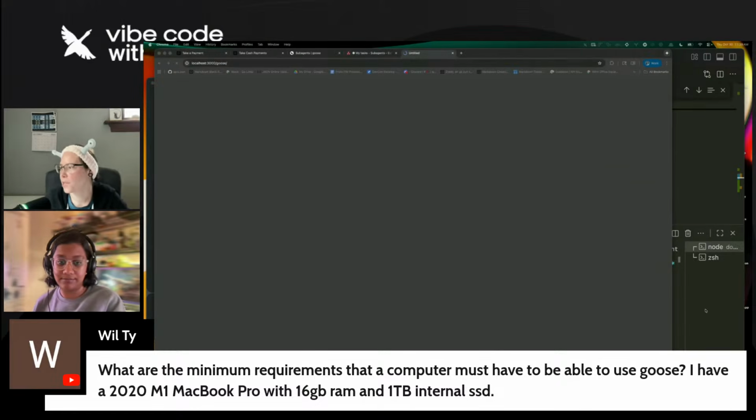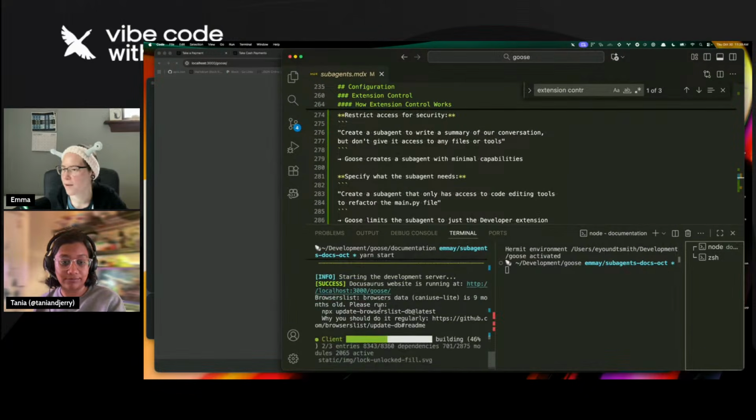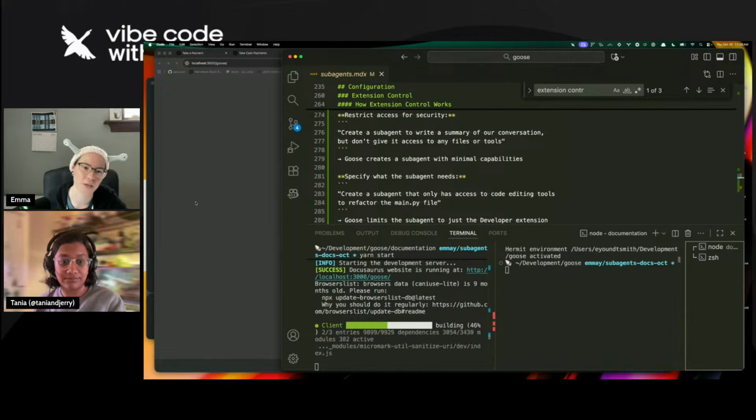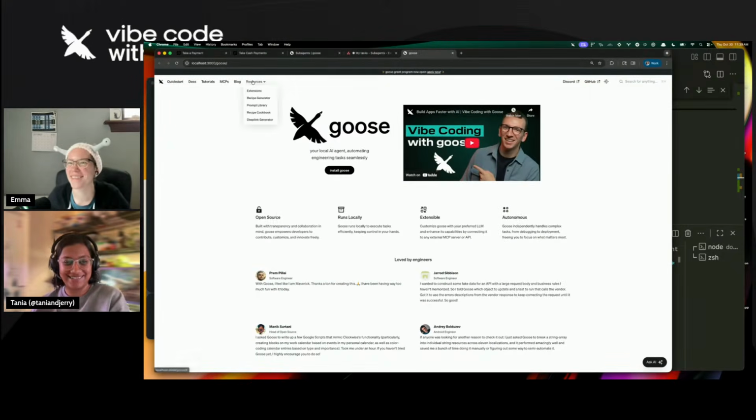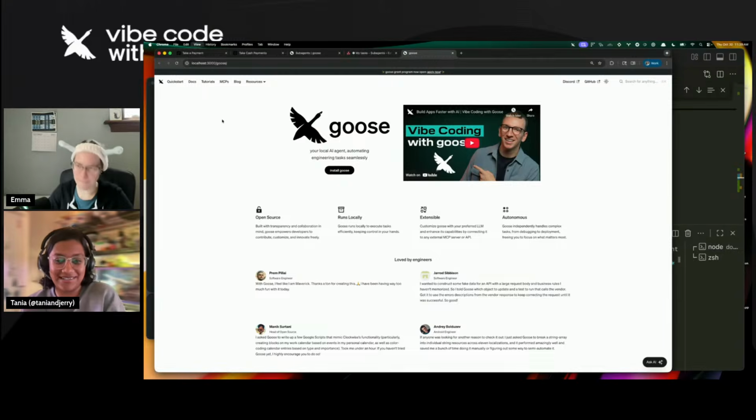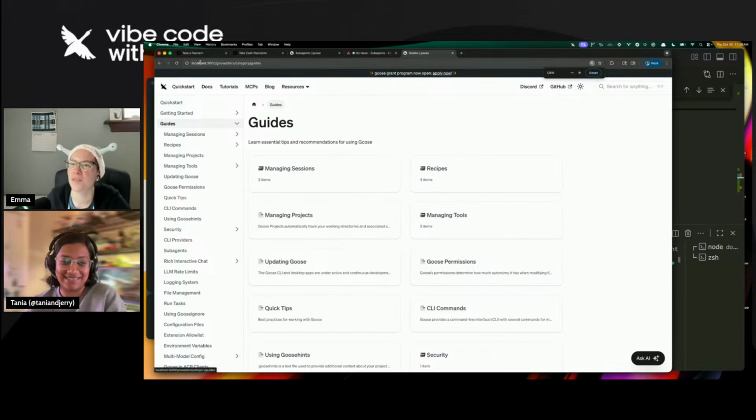Okay, I figured out the issue. I was in the Goose directory and not the documentation directory. And I had to build from the documentation directory. Silly me. cd documentation. Okay, so now I'm on localhost.